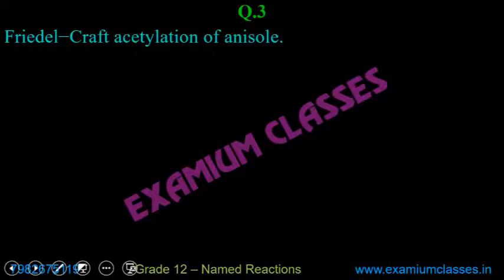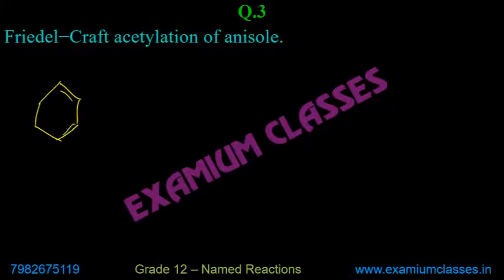Next one, Friedel-Crafts acetylation of anisole. Acetylation or acylation, same thing. So in this case, again the same reaction, but acyl group will get attached instead of CH3, COCH3 will get attached. So you will write the same reaction, but instead of alkyl group, acyl.